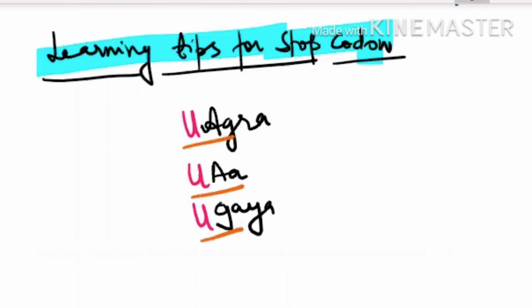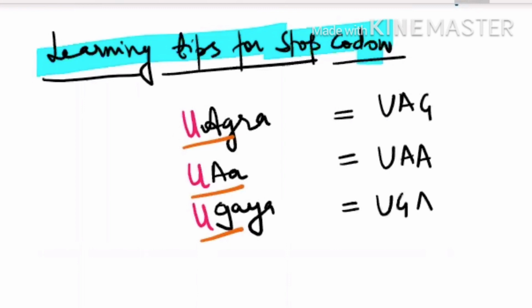Okay, so what are your 3 stop codons? UAG, UAA, and UGA. Is it clear? So these are your 3 stop codons. The students always get confused in learning, so I made this learning tip for the students. I hope this learning tip will help you to learn the 3 types of stop codon sequence.